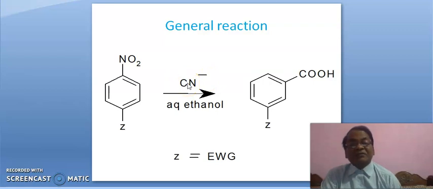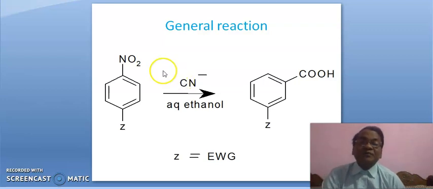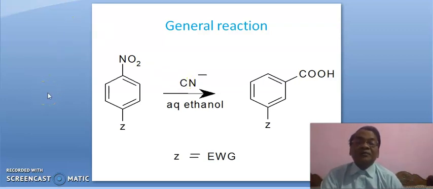It is a fact experimentally, and accordingly the mechanism is given here. Another thing is that this Z is an electron withdrawing group.